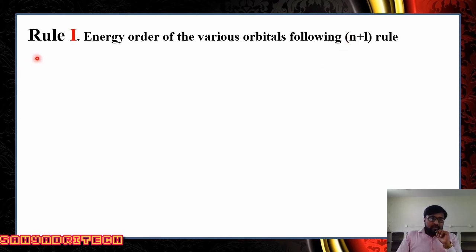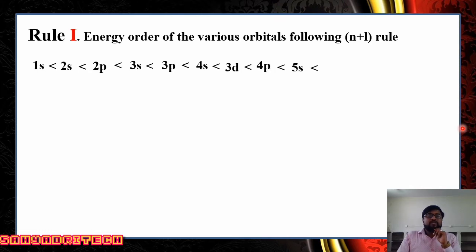Well, according to that n plus l rule, there will be two rules. Rule number one. What does rule number one say? Energy order of various orbitals following the n plus l rule. What are we specifying here? According to the n plus l rule, I am going to represent the sequence of various orbitals in increasing order of their relative energies.